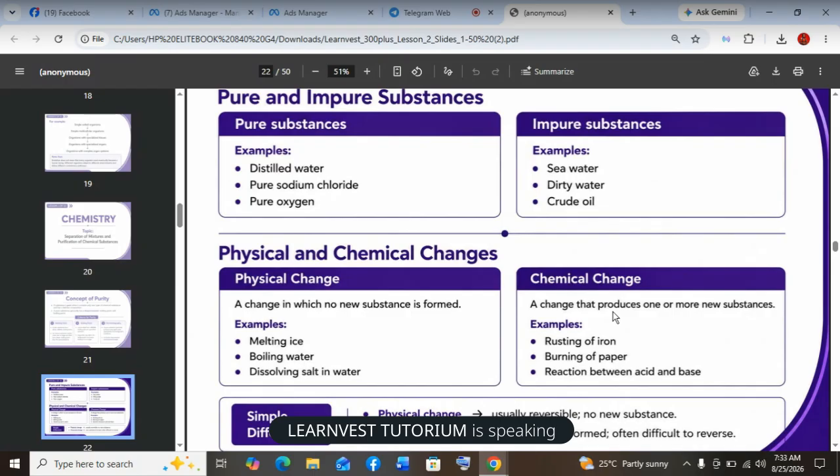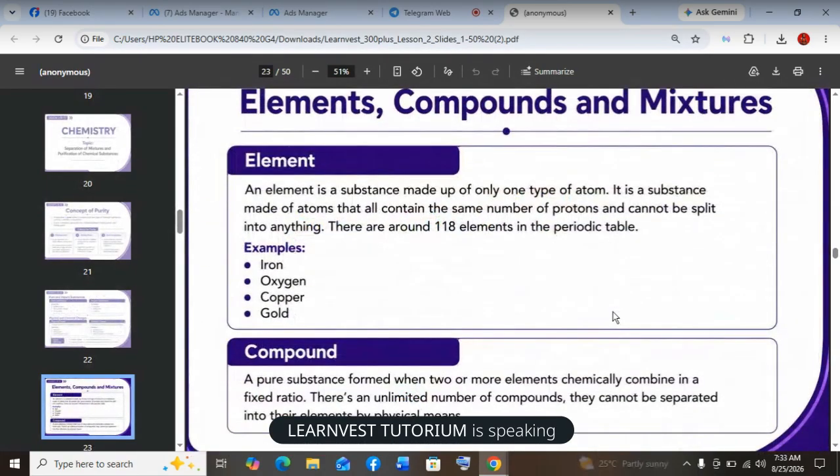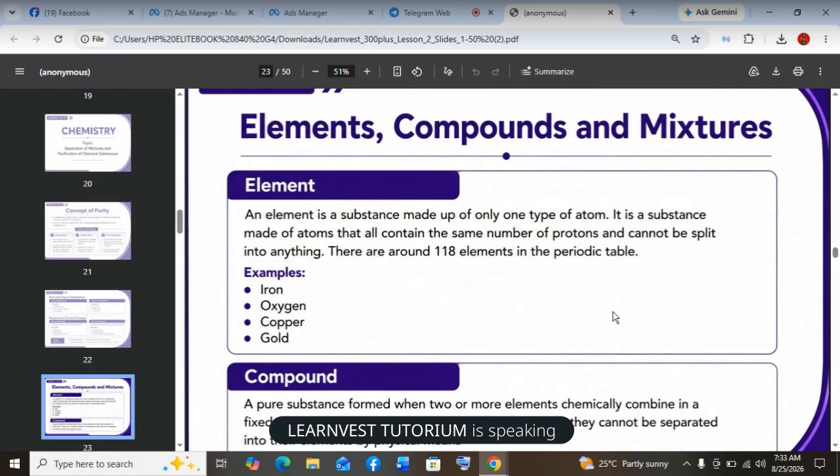Now let's move to elements, compounds, and mixtures. What is an element? An element is a pure substance that contains only one type of atom. It is a substance that is made up of atoms that all contain the same number of protons and cannot be split into anything smaller by ordinary processes. We have about 118 known elements at the moment in the periodic table. Examples of these elements are hydrogen, oxygen, fluorine, neon, iron, copper, gold.